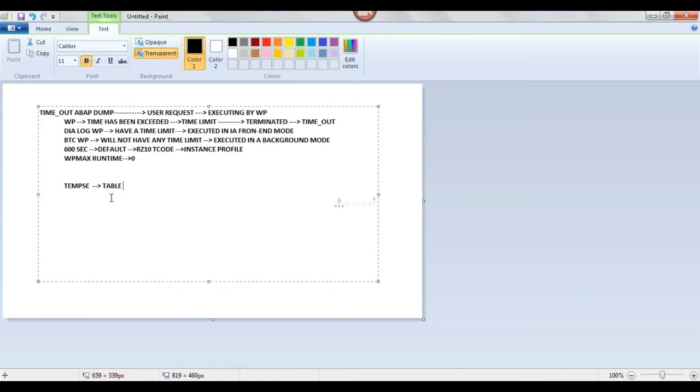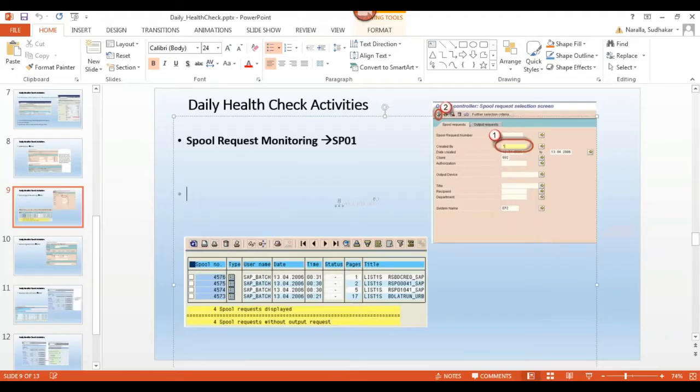If this table has become full, then what will happen? If my TemSe table is full, then no spool request will be generated. You will get an SAP ABAP dump, spool request overflow, which means your TemSe table has become full. Then what you need to do is go to SP01, and here in the menu you can see the TemSe consistency check.